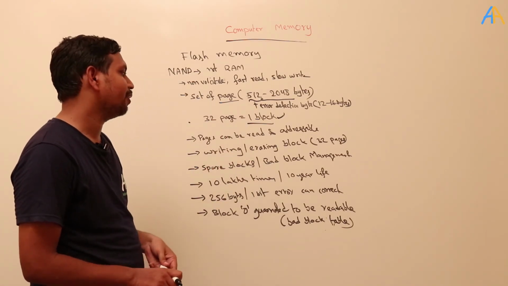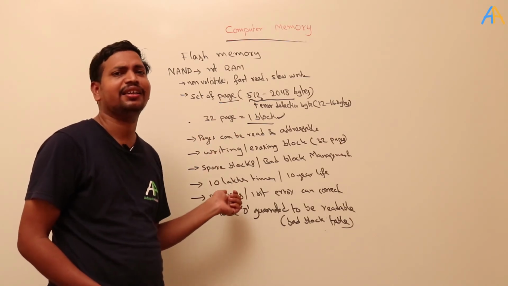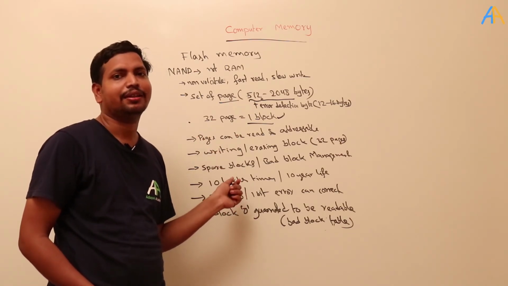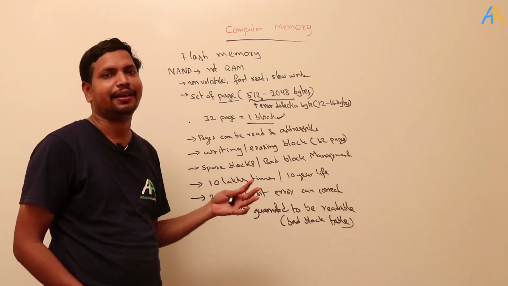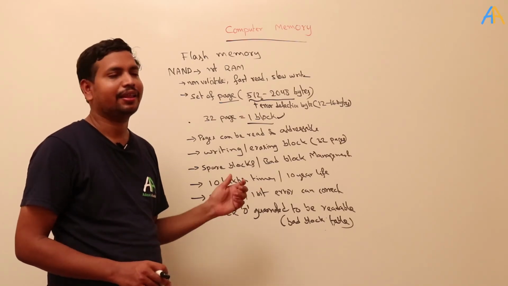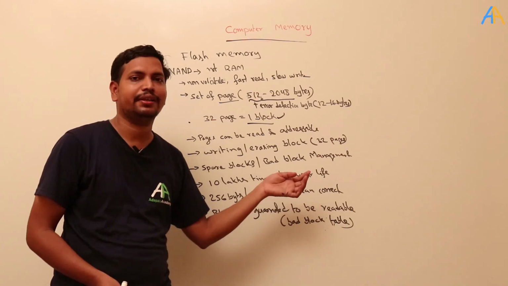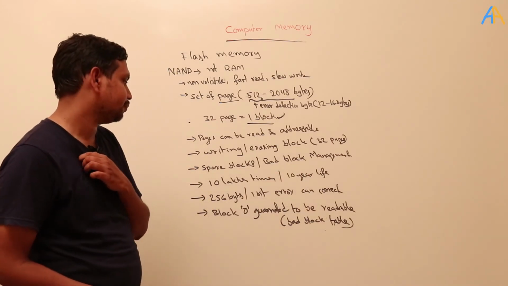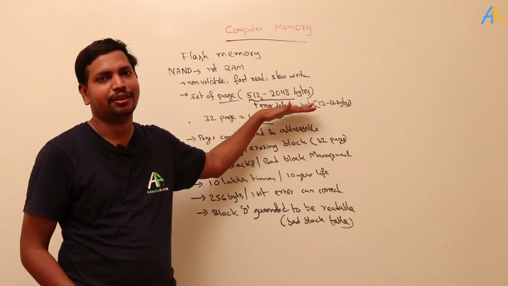And we can do it 10 lakh times. NOR is 1 lakh times; here it is 10 lakh times. That means we can write 10 lakh times without deteriorating the NAND flash memory. And the life: once written, it can hold the data for almost 10 years.